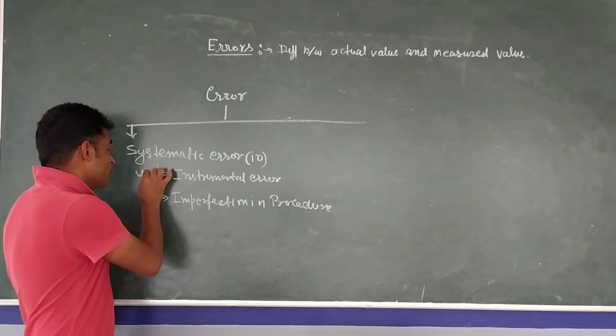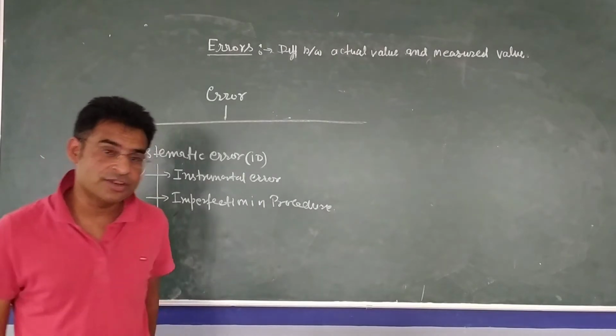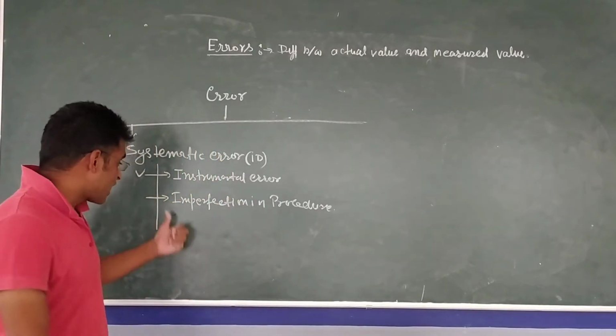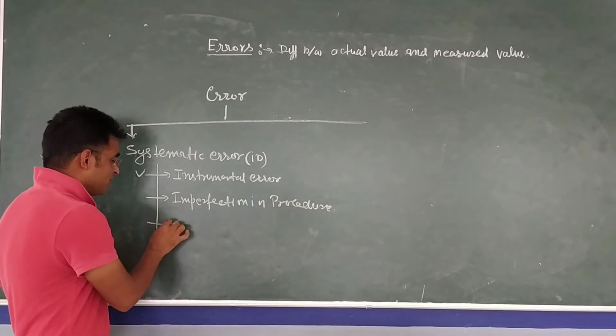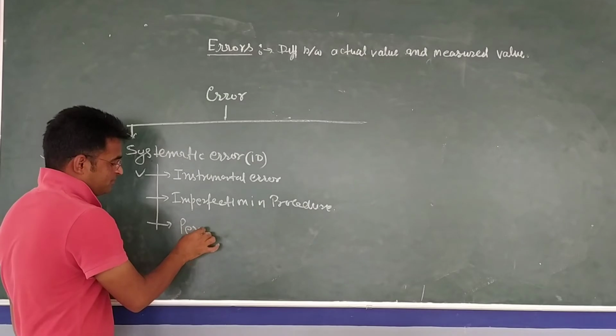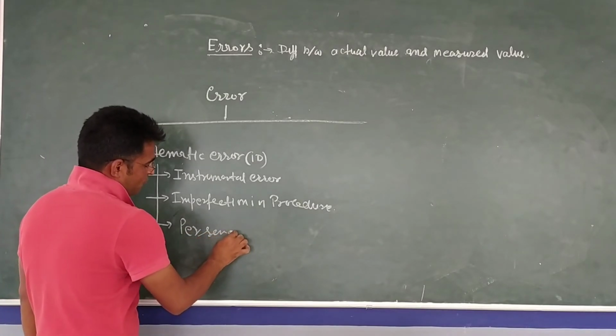So systematic error we divide into three parts. First one is due to instrument. Second one, imperfection in procedure, and third one is personal error.